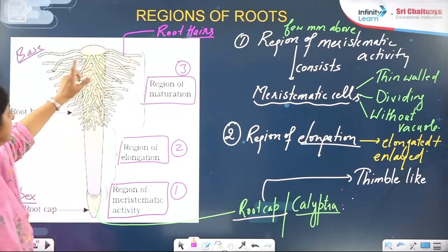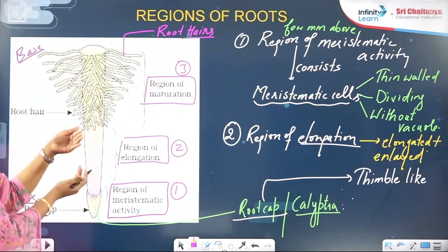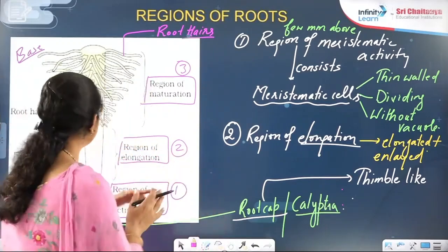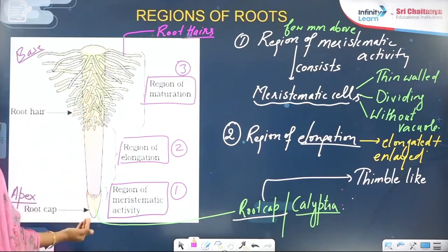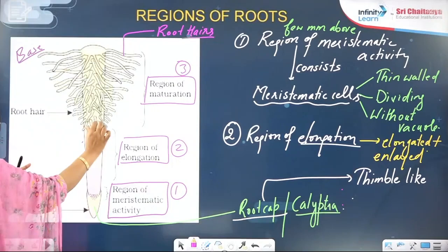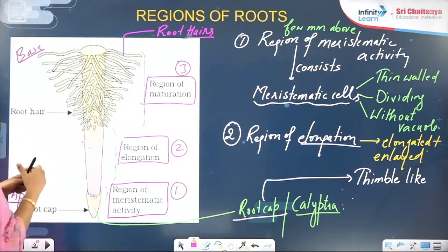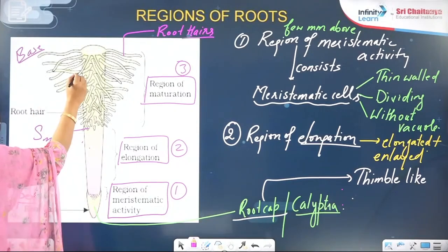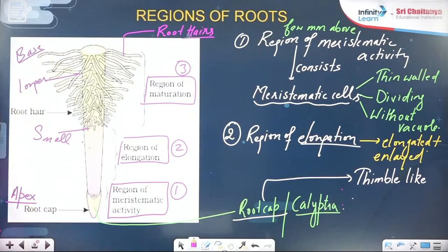And do remember, this is very important but not mentioned in your book, but the words they use, acropetal, basipetal, that type of thing you should know. Can you see here, the root hair in the diagram is shown on this side, toward the apex. This is the apex side, this is the base side. Towards the tip, they are small in size or length, and they will be longer toward the base side.